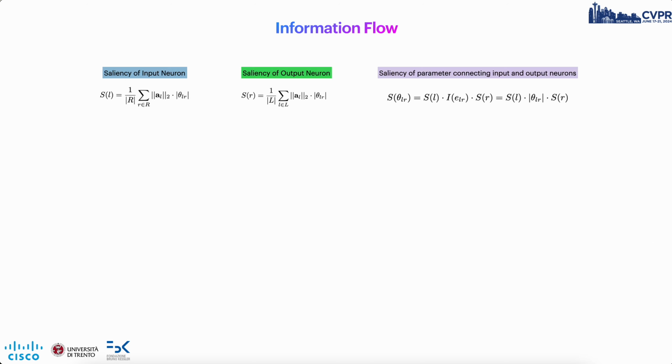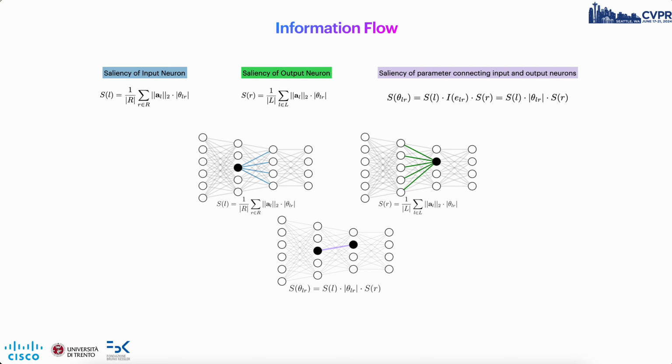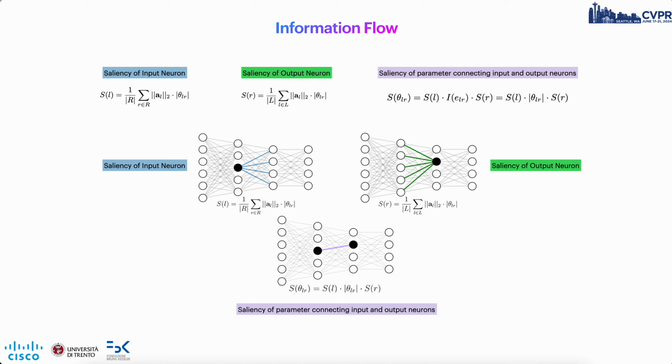So in this work, we propose that if we can quantify the importance of neurons, then the importance of weights could be determined by its connection to important neurons. So this is where the information flow score comes into play. To estimate neuron importance, we use activations. For an input neuron, this is the average of the estimated L2 norm of its activation, modulated by all attached edges, so the weights, which represents the average emitted signal by the neuron. And for output neurons, we reason symmetrically by using the average received signal. We then enhance the standard criterion for weight importance, which is weight magnitude, by incorporating the saliency of both input and output neurons connected to the weight itself.